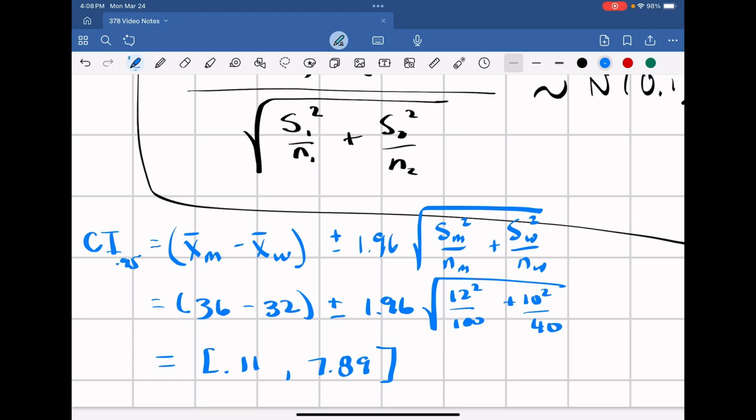So for the difference in wages for men and women, we are 95% sure that men make an average of 11 cents to 7.89 more than women, or that the population mean, mu men minus mu women, we're 95% sure that difference is between those bounds. So that's question 2.